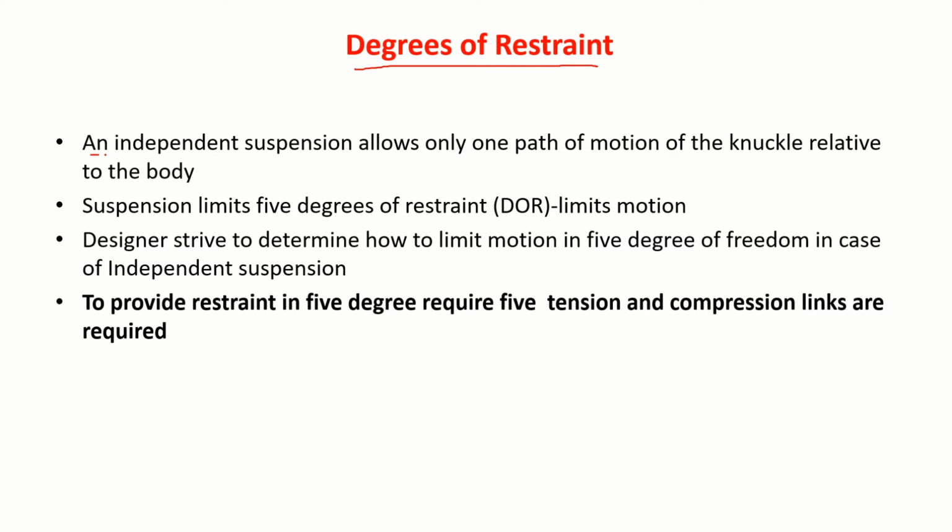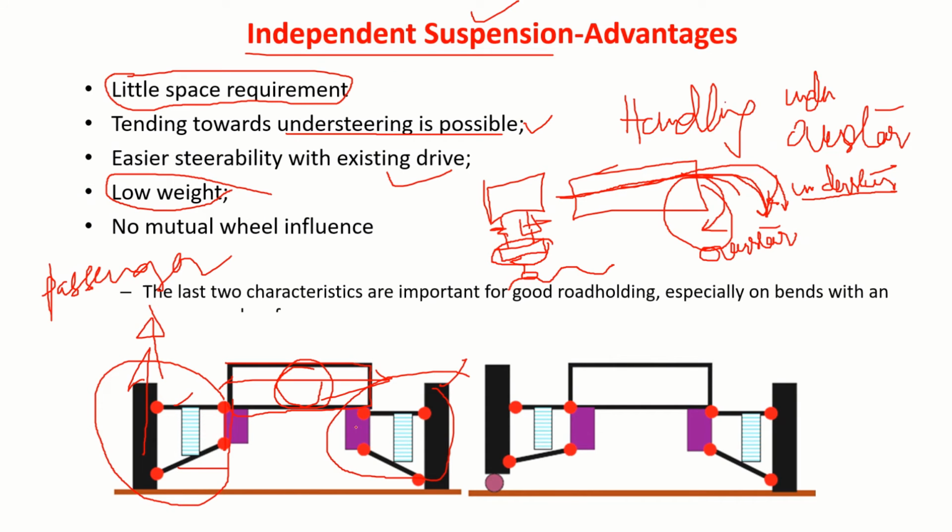An independent suspension allows only one path of motion of the knuckle relative to the body. What it means is, as mentioned, it allows only this, that is, the Z direction.